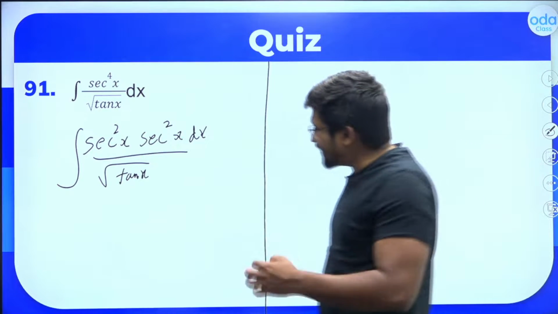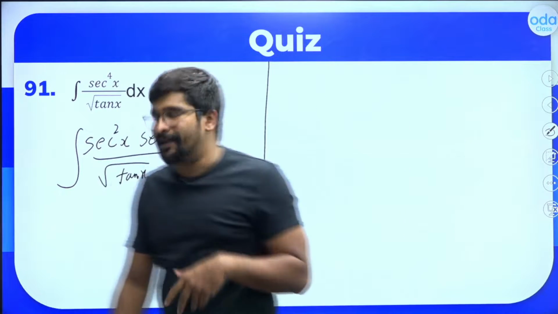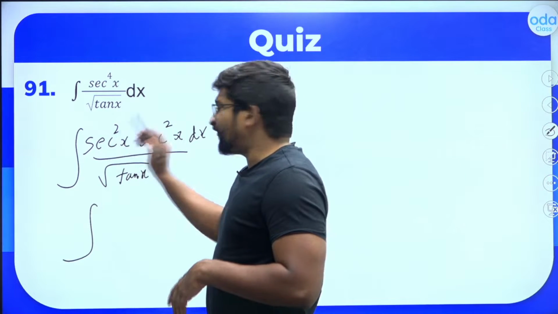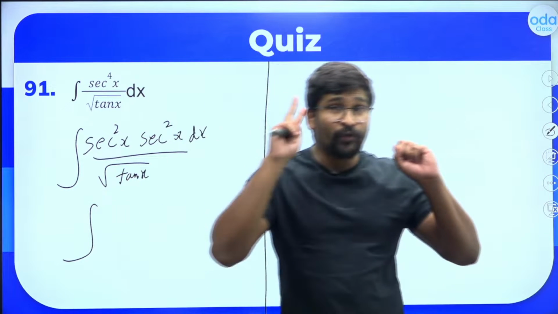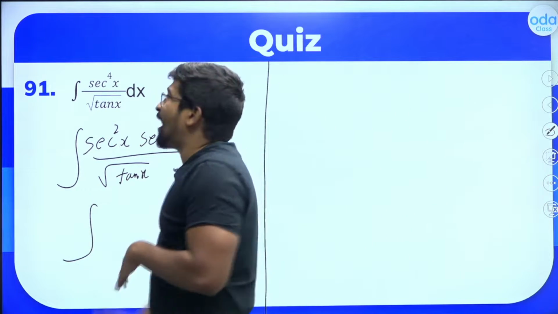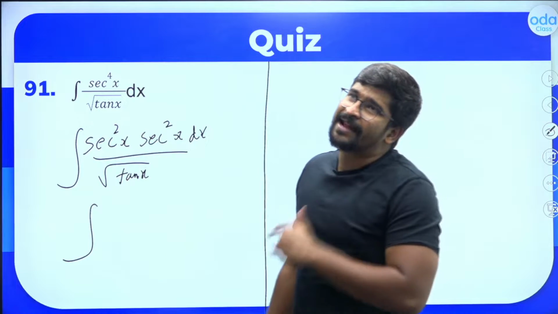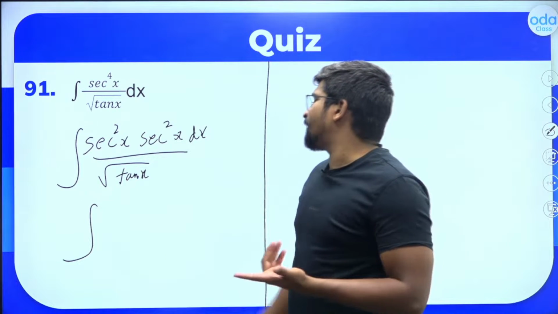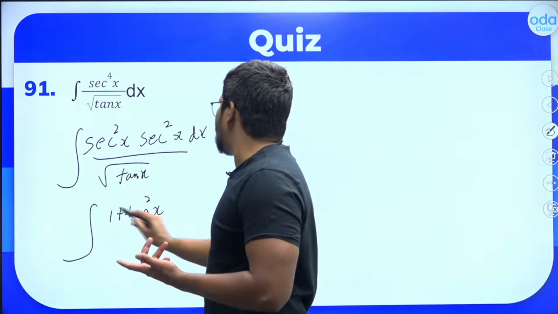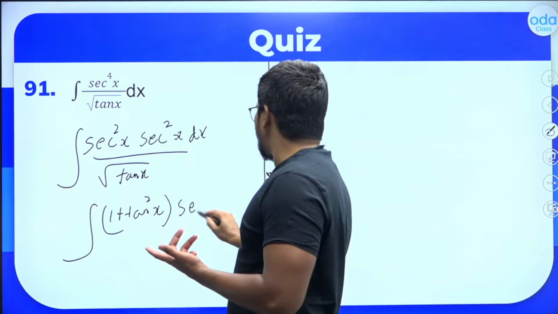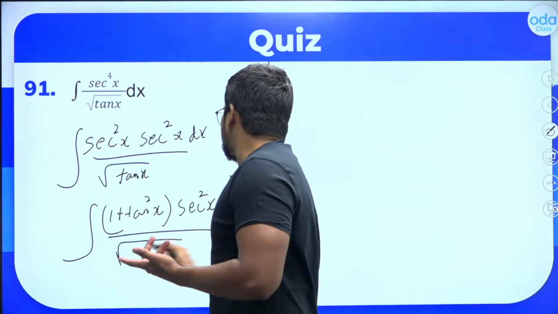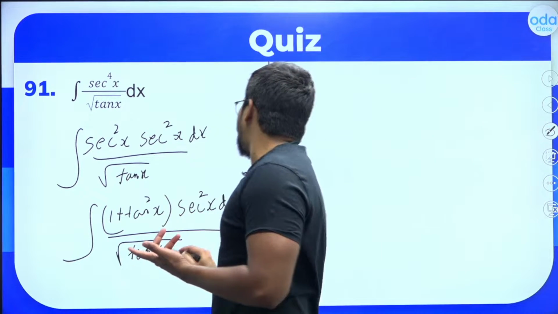Now you know that sec square x minus tan square x is 1, right? All of you know that. So out of the 2 sec square x, just the first sec square x, I am writing it as, since sec square x minus tan square x is 1, sec square x can be written as 1 plus tan square x, right? So sec square x is 1 plus tan square x, into this sec square x, let it be there, dx divided by root of tan x. Is this part clear to all of you?